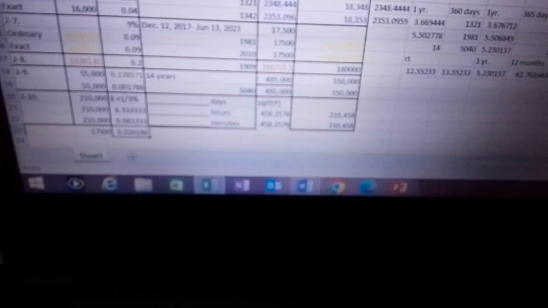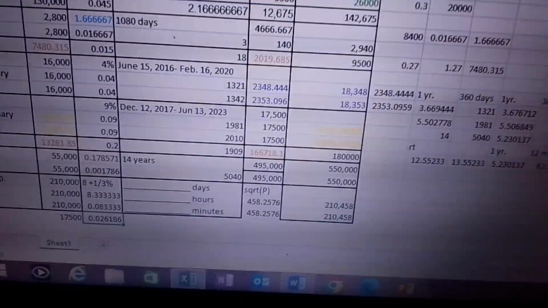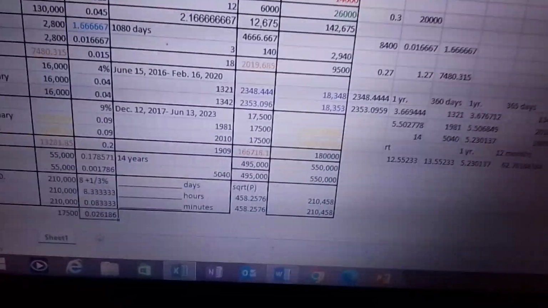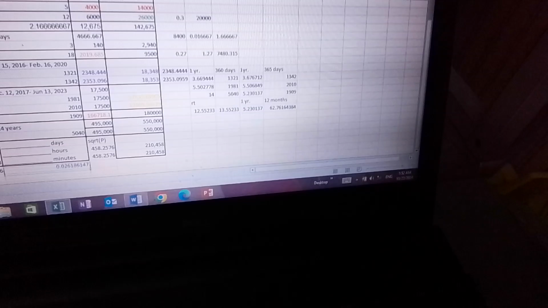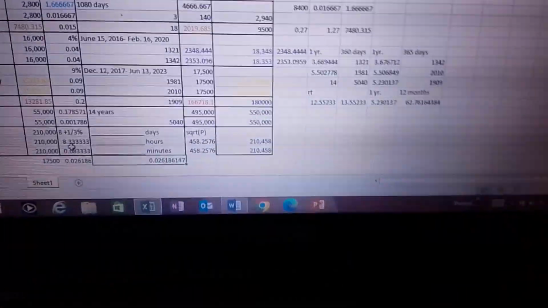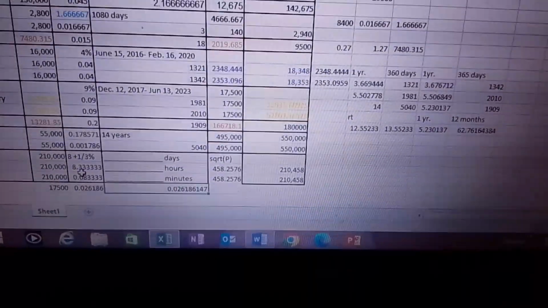You should get 0.026186. But our rate is per annum, and we need to convert that to days, hours, and minutes. So this implies time conversion. Before that, I want to show you something. You can also do it like this: this one divided by the product of the two numbers, and you will still get the same answer. But that's your time unit in years.